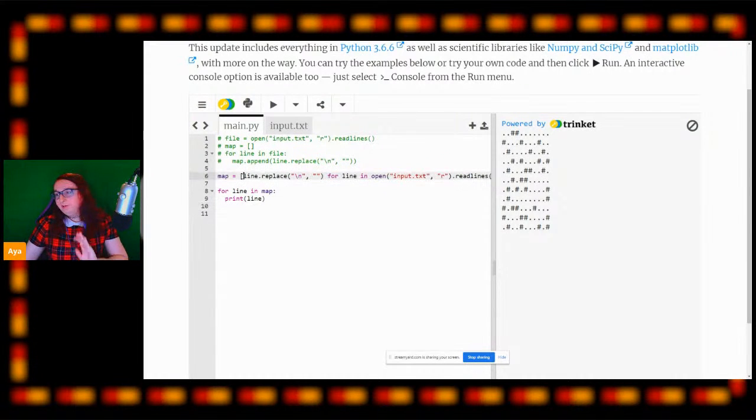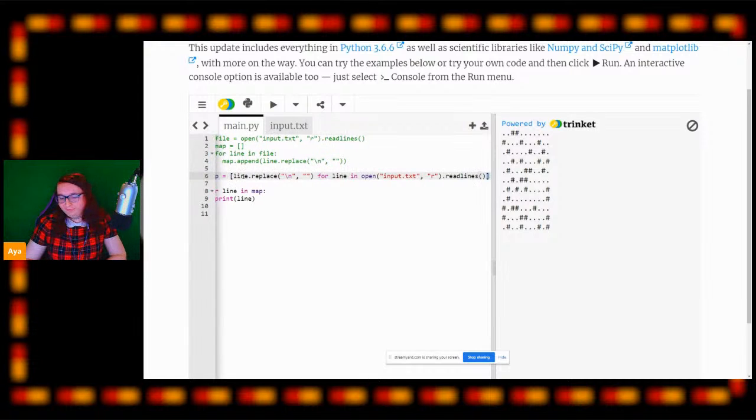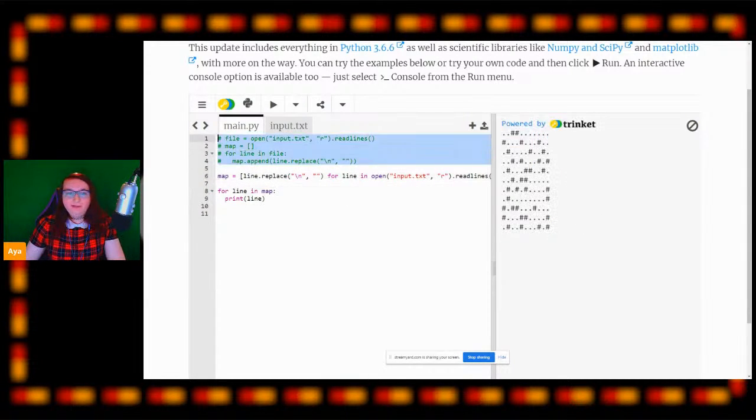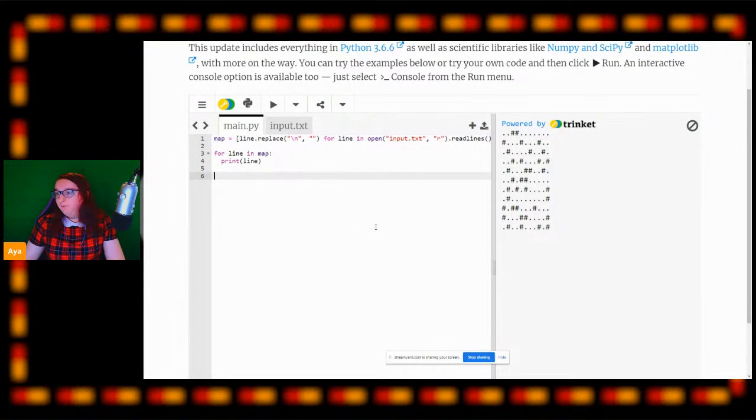And this would usually create just a generator object, but because we are wrapping it in some square brackets here, we are creating a lovely little array that we can then iterate over. And we're going to be doing that again for the next puzzle that we do. So now we are through the first part of this. We now have a lovely map that we can iterate over, that we can navigate through in order to start